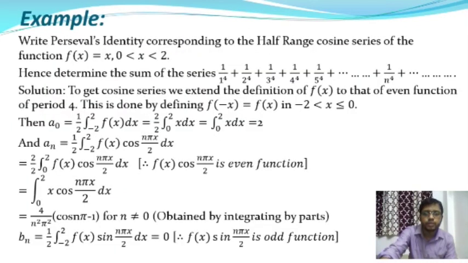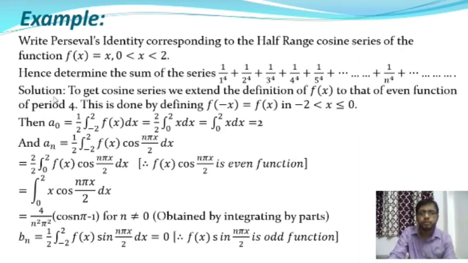After that, we are going to take one more example on Parseval identity. Write the Parseval identity corresponding to the half range cosine series of the function f(x) = x in the interval 0 to 2. Here the function f(x) = x is given, and this function is integrable in the interval 0 to 2. Hence determine the sum of the series 1/1⁴ + 1/2⁴ + 1/3⁴ and up to infinity.